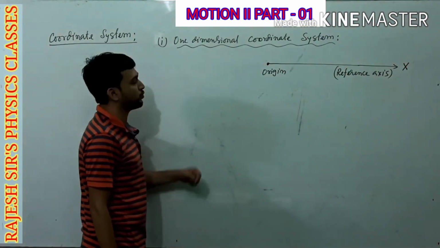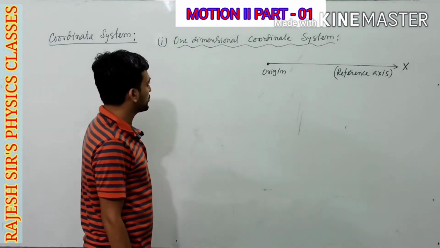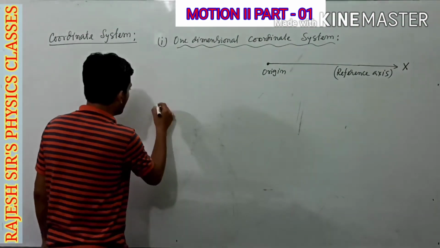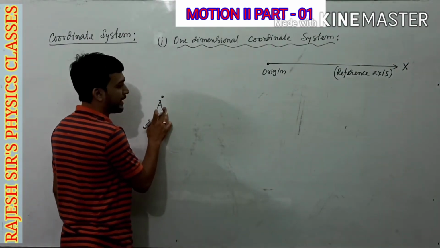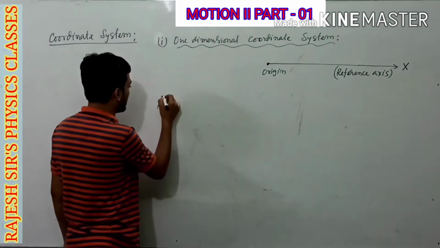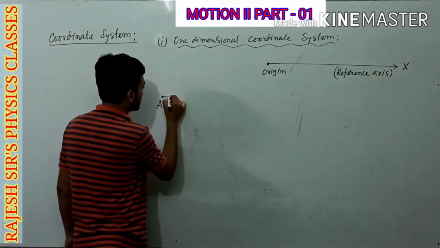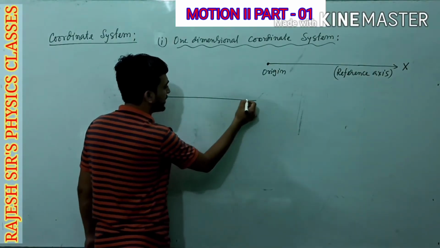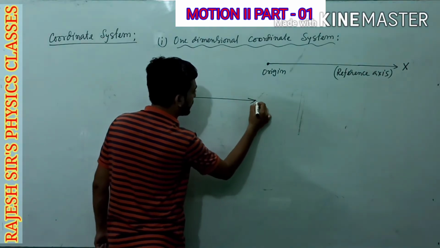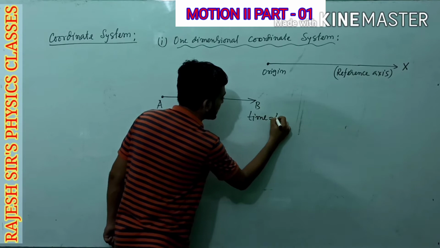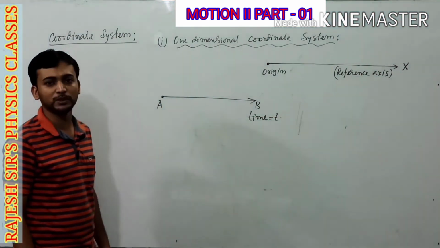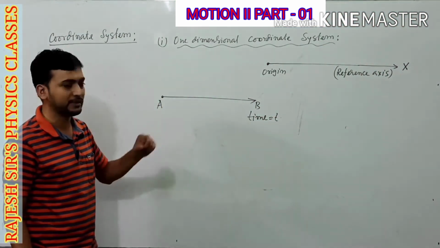So what is the use of this one-dimensional coordinate system? In order to explain this, we need to consider one ant, and we consider that A is the starting point of that ant. Now suppose the ant has shifted its location from point A to point B after time t. Now you have been asked, what will be the location of this ant after time t?